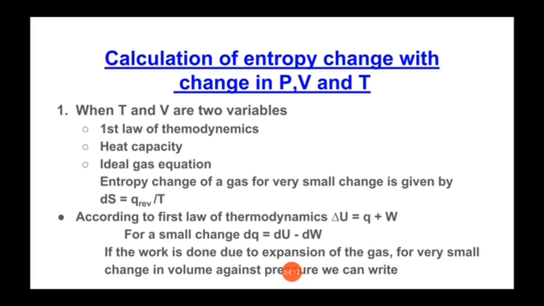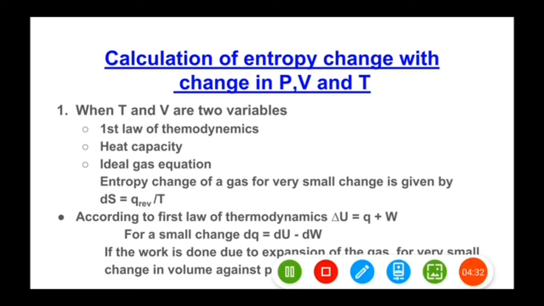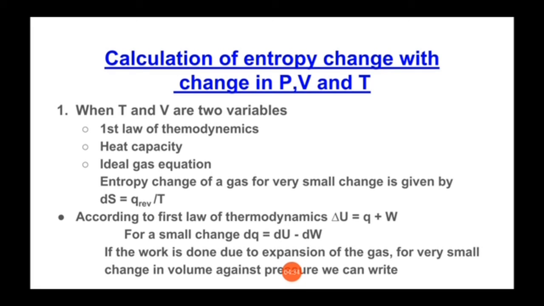So now we are starting with our theory, that is when temperature and volume are two variables. So now we know that entropy change of a gas for very small change is given by dS is equal to q reversible upon T, where dS is change in entropy, q is heat either absorbed or evolved, and T is temperature.